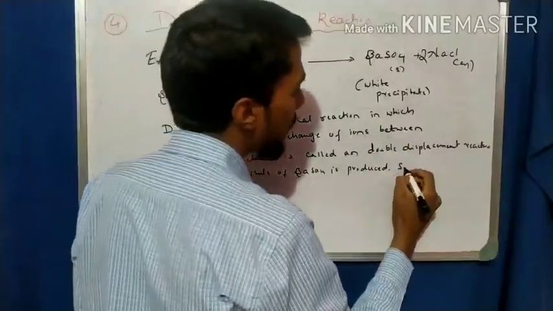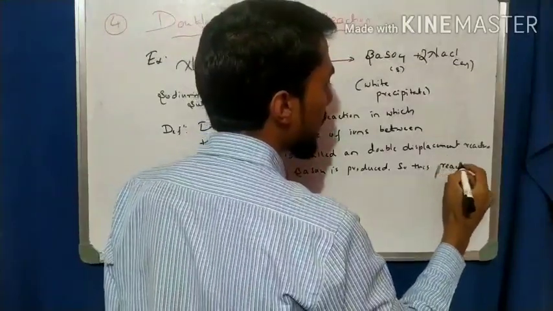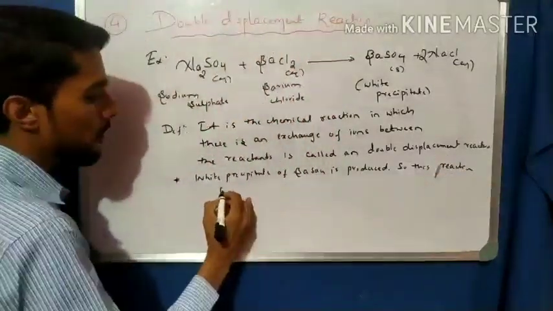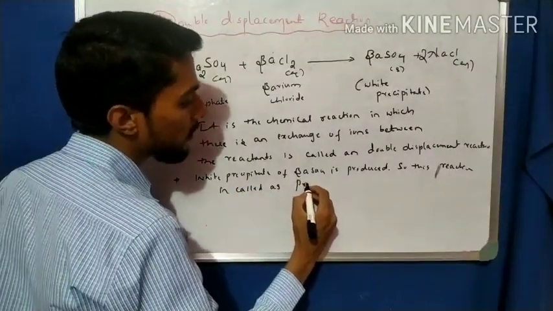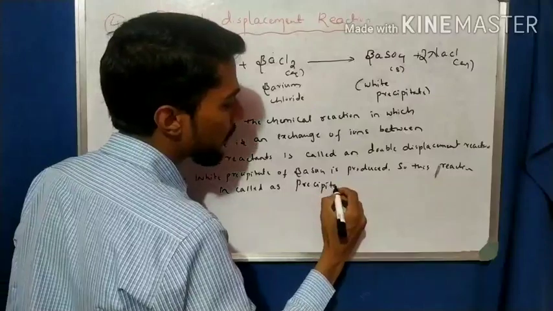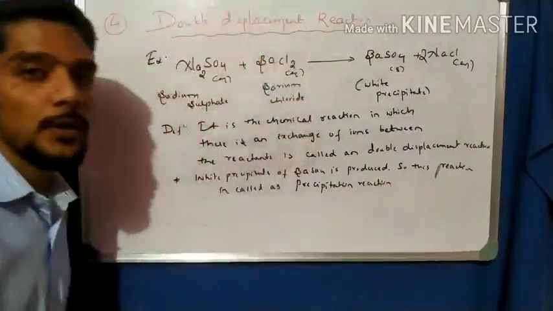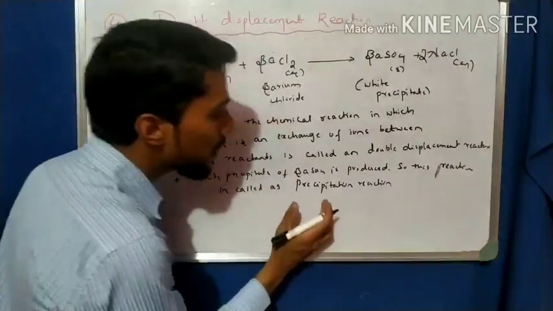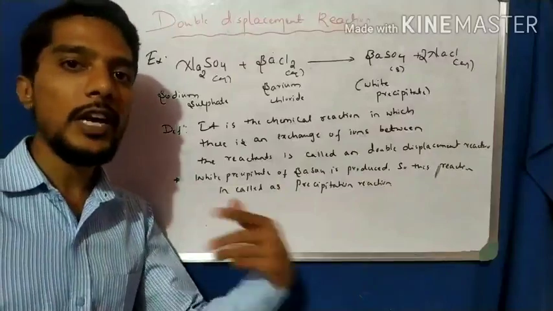So this reaction is called a precipitation reaction. What is a precipitation reaction? The reaction in which a precipitate is formed. Maybe it is a yellow precipitate, maybe it is a white precipitate.